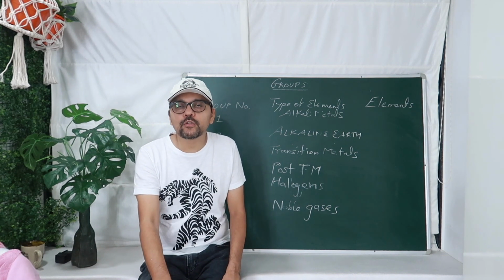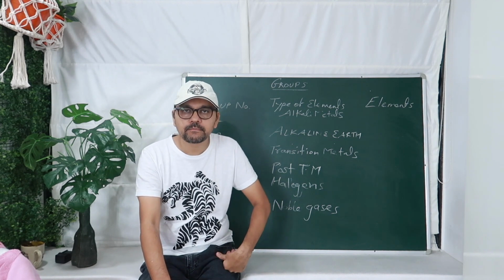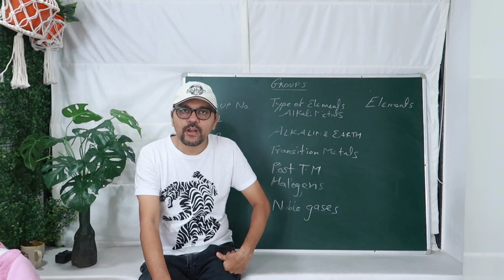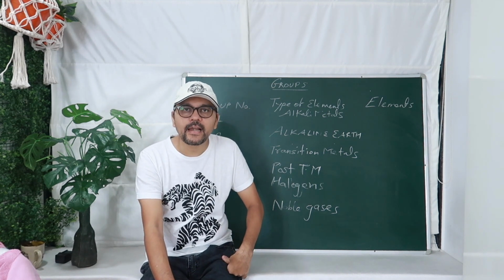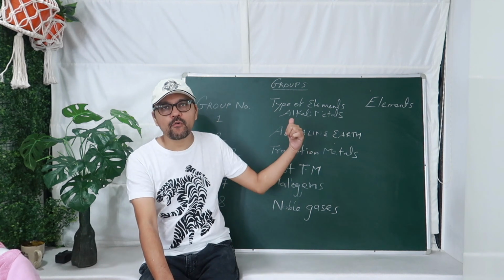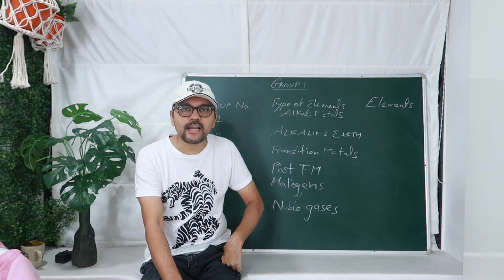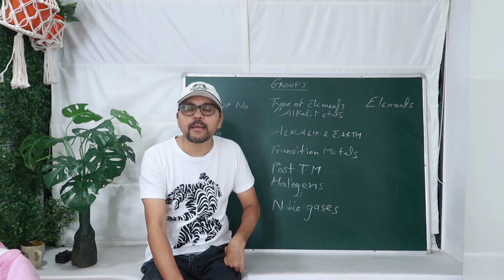Today we are moving to the second lecture of 9th class ICSE periodic table. Now in periodic table we had already done the history of periodic table and we did one more thing, that is about the periods. Now we are moving to the groups. As far as groups are being concerned, we all have to know there are total 18 groups which are being present in the periodic table.